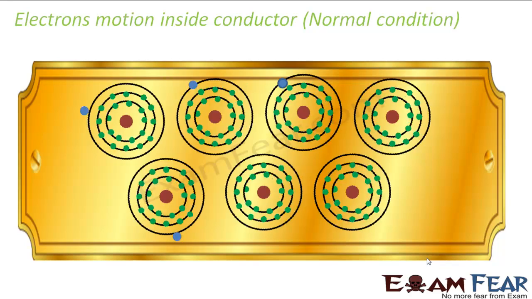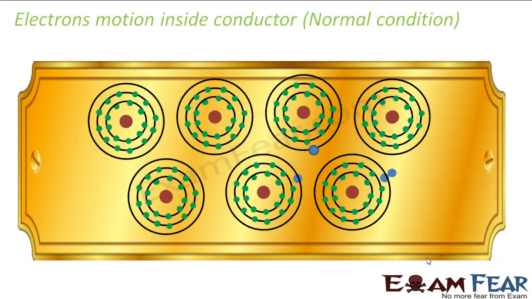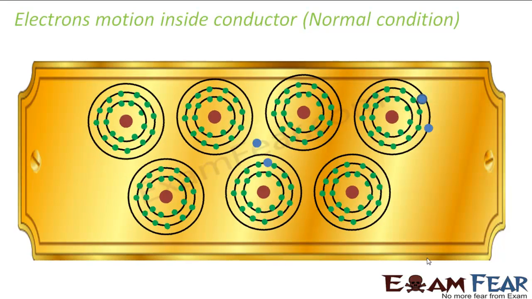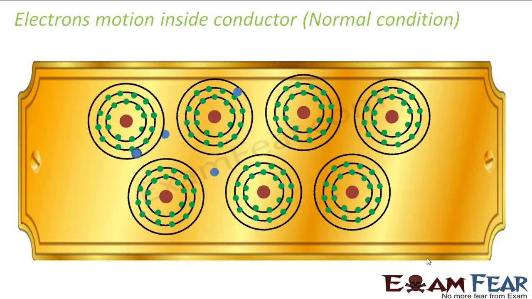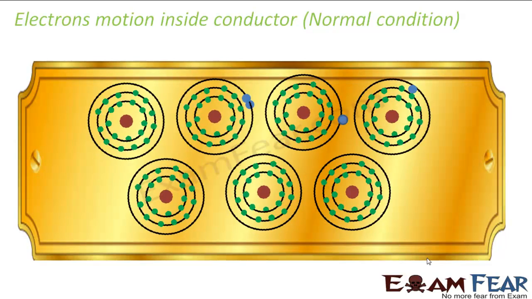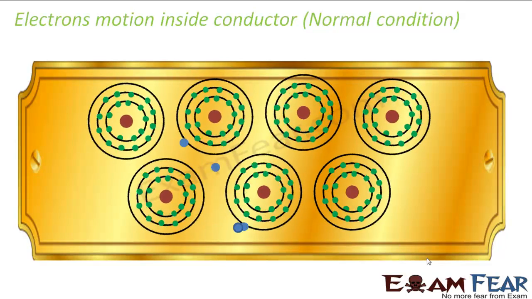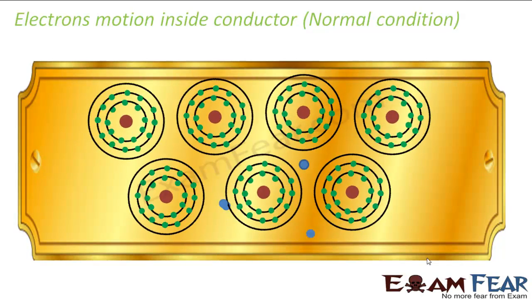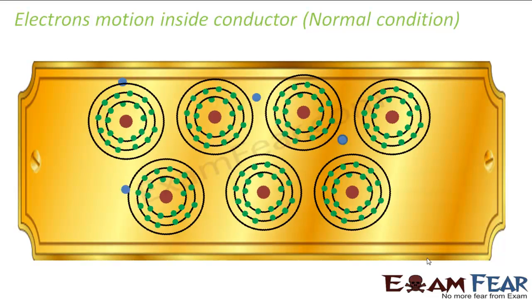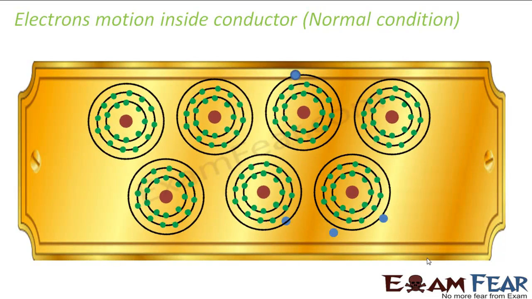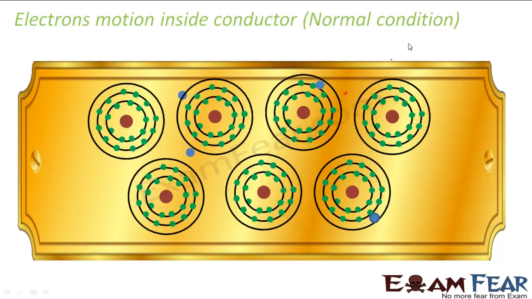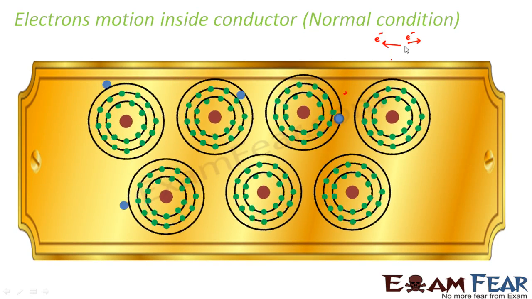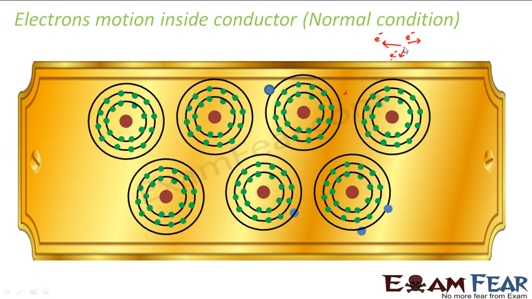Now, there must be some velocity with which this random motion is taking place. So we call this velocity the thermal velocity of the electrons. When the electrons move randomly inside the conductor, they have some thermal velocity. Since this entire motion on an average is random, the average thermal velocity is zero. If one electron is moving in this direction, another electron is moving in that direction, again another electron moving in another direction.